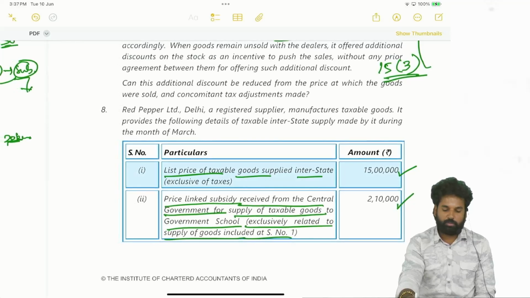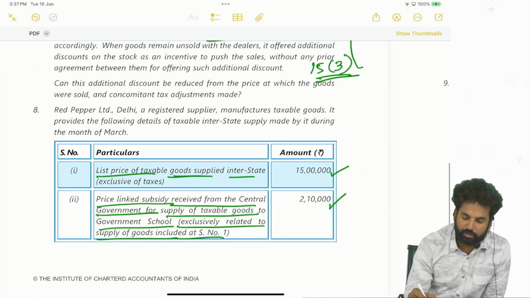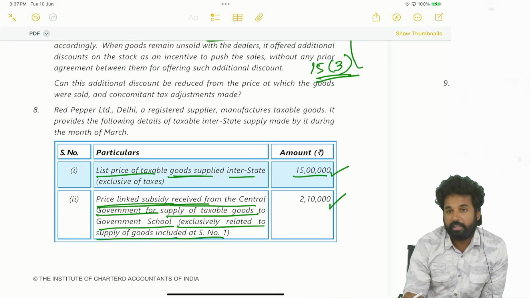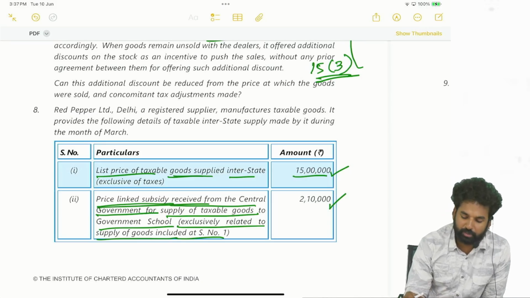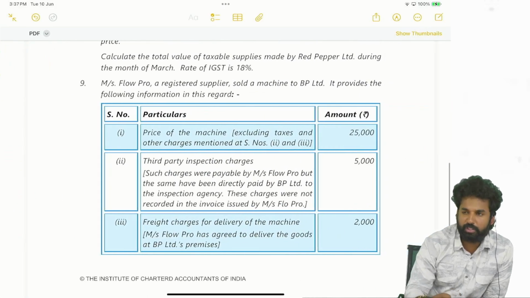Got it? So list price of the taxable goods is given as 15 lakhs. Price linked subsidy received from central government for supply of taxable goods to the government school, exclusively related to supply of goods included at serial number 1, is 2,10,000. Got this? Right.